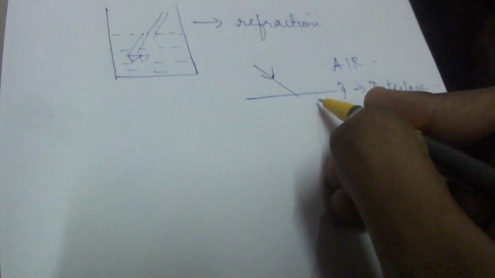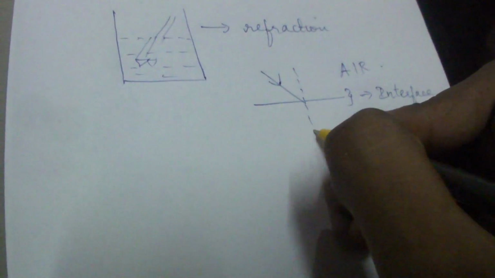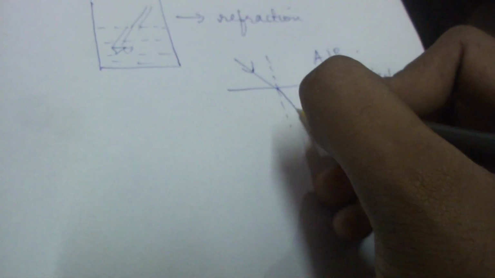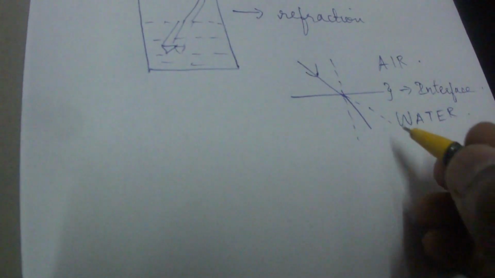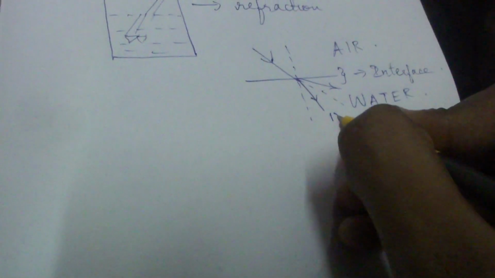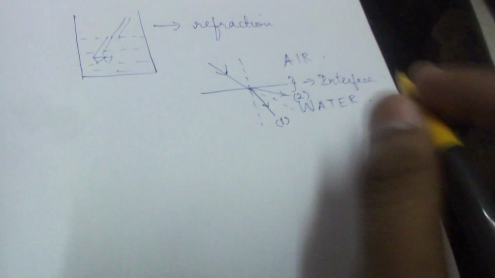So when it strikes the interface, this is the normal and it will just get refracted. Actually it must be like this, but it won't be like that. It will get refracted. Either it will come towards the normal or it will go away from the normal. Two things are possible. This is possible and this is also possible. Okay, so this is what is refraction.